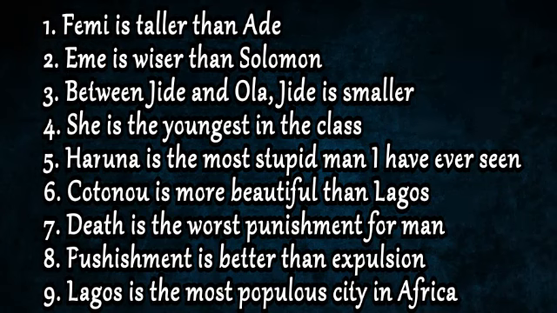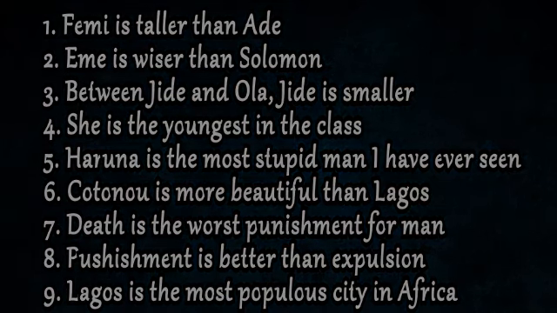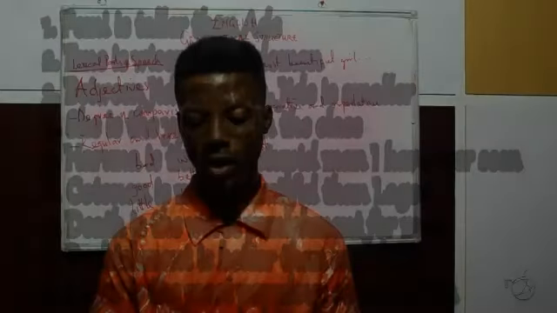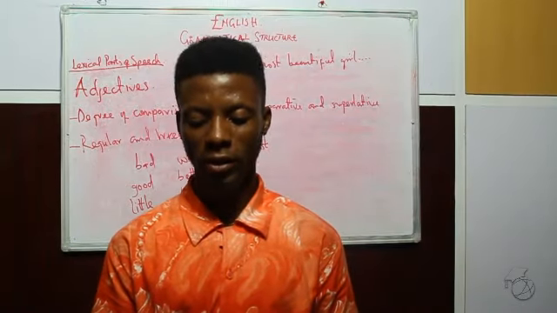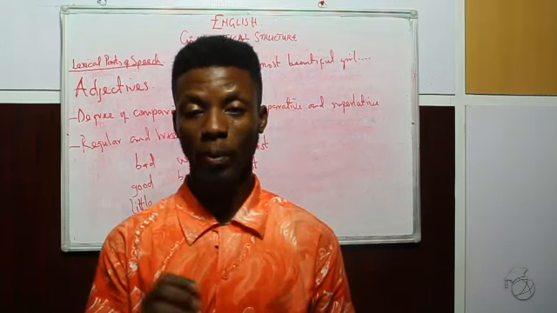Aruna is the most stupid man I have ever seen. That is another superlative degree. Kutonu is more beautiful than Lagos, a comparative degree. Death is the worst punishment for man, superlative degree. Punishment is better than expulsion, comparative degree. Lagos is the most populous city in Africa, superlative degree.